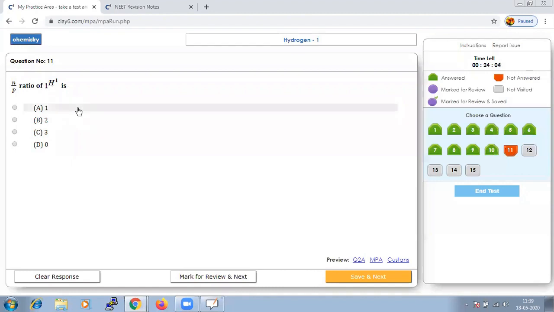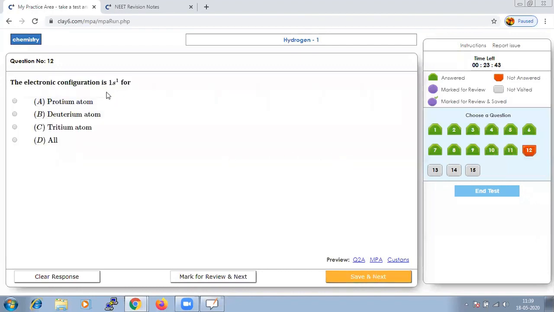Hence we can say N by P means 0 by P. Here N stands for neutron and P is for protons. So we can say 0 by 1, that means it will take up the value as 0. Let us save that and go to next.